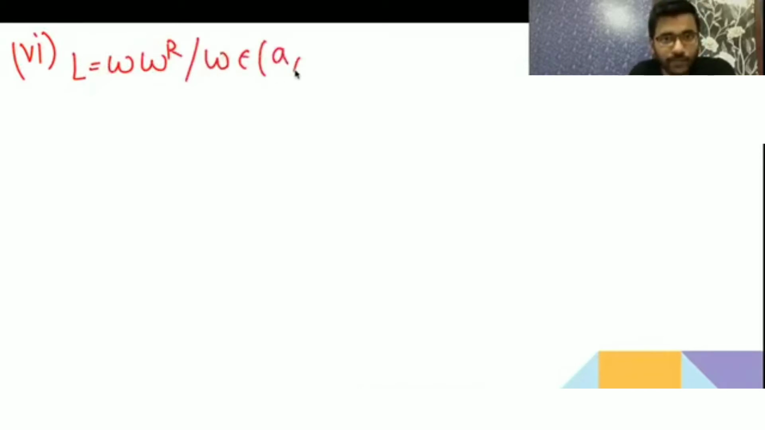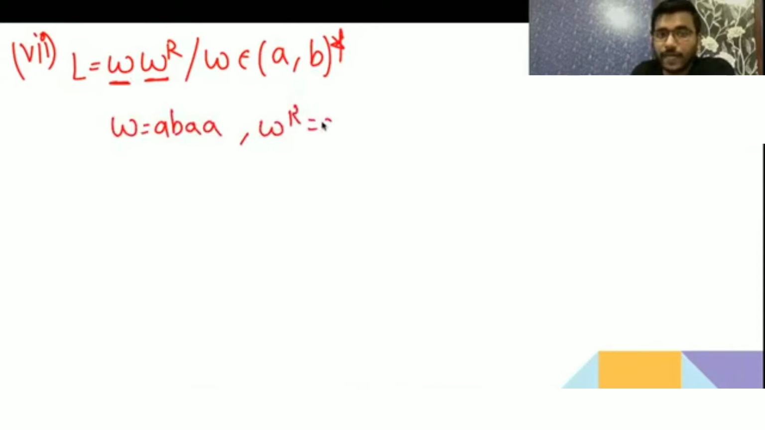Now next, number 7: L equal to WWR. Now W belongs to (a,b)*, any combination of a, b, but now the restriction is not that the length should be equal to 2. It says that first W will come, then W reverse will come. Now you have to tell me whether it is a regular language or not. WR is the reverse, not regular. Now see, here first W will come, then W reverse will come, and W can have any combination of a, b. For example W can be aba, then WR is aba reversed, that is aba.